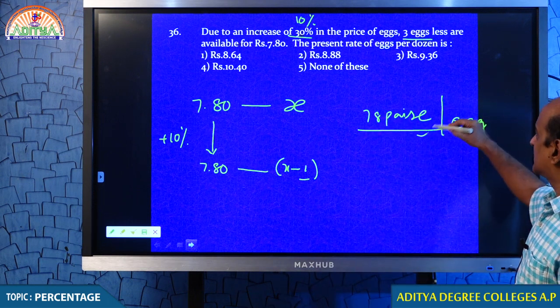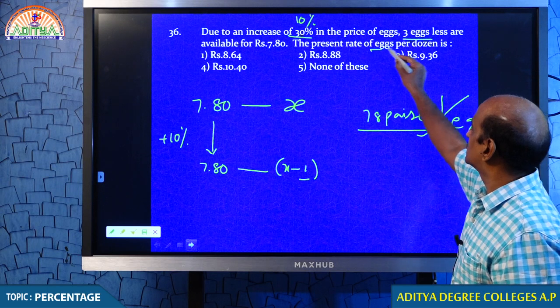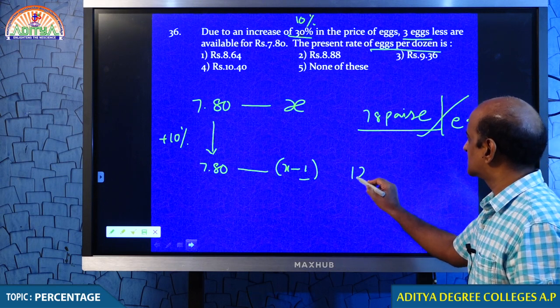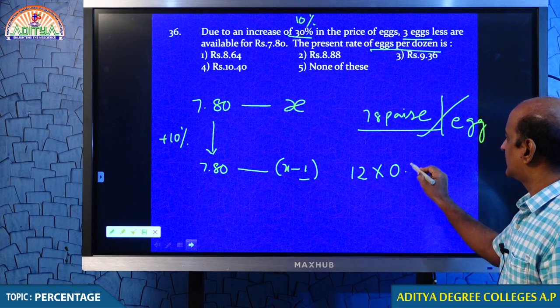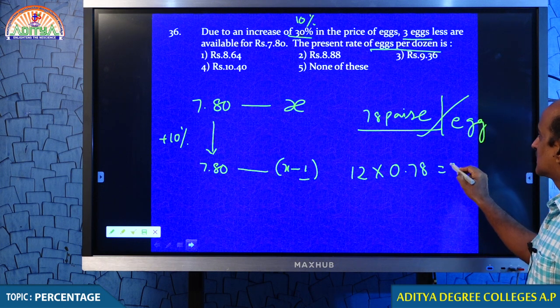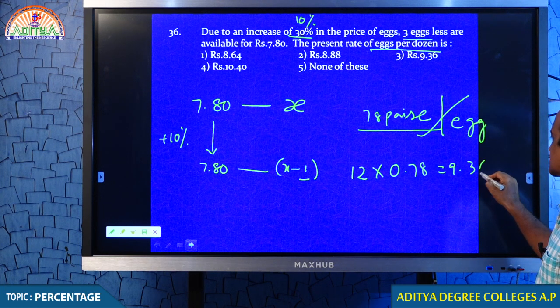What is the price per egg? 78 paise. What are you asked to find? Dozen eggs. Dozen means 12. 12 into 78, that is 9 rupees 36 paise.